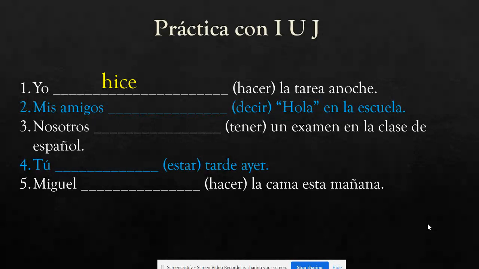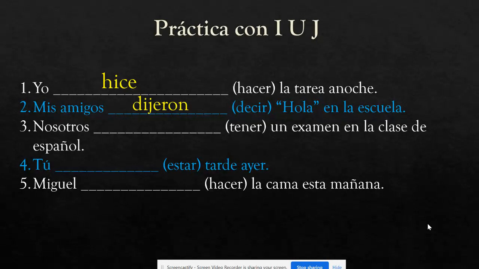For número dos, we have mis amigos. The verb is decir, hola en la escuela. So if I wanted to communicate that my friends said hi in school, think about what form of decir I would use for mis amigos. I'll give you a second to think. And hopefully you guys came up with the conjugation dijeron.